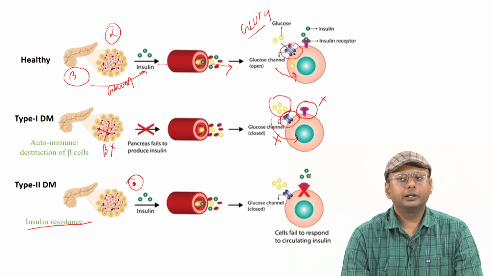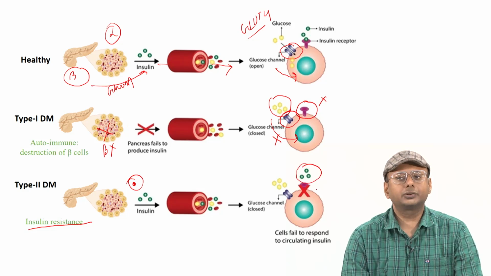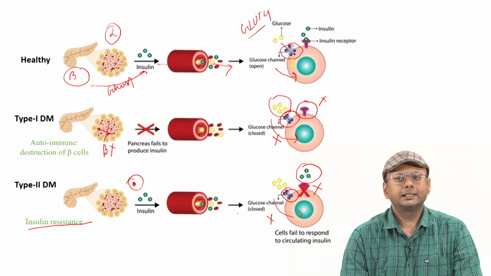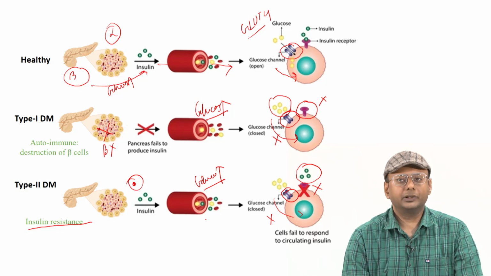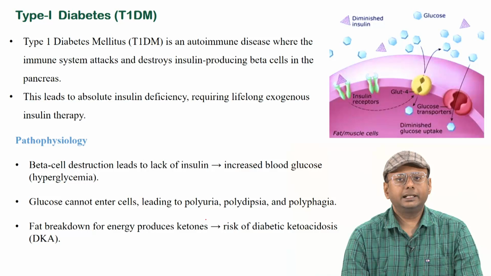What happens due to insulin resistance is that the secreted insulin will not be able to bind with the insulin receptor, and that can eventually cause an inactive condition of the glucose receptor, causing a lack of glucose uptake inside the cells, and that means the glucose level in the blood will stay high. So, in both of these cases, glucose level in the blood will stay very high, and that is called hyperglycemia, which can occur in both type 1 and type 2 diabetes. Type 1 diabetes we already discussed, so we are not discussing it again.